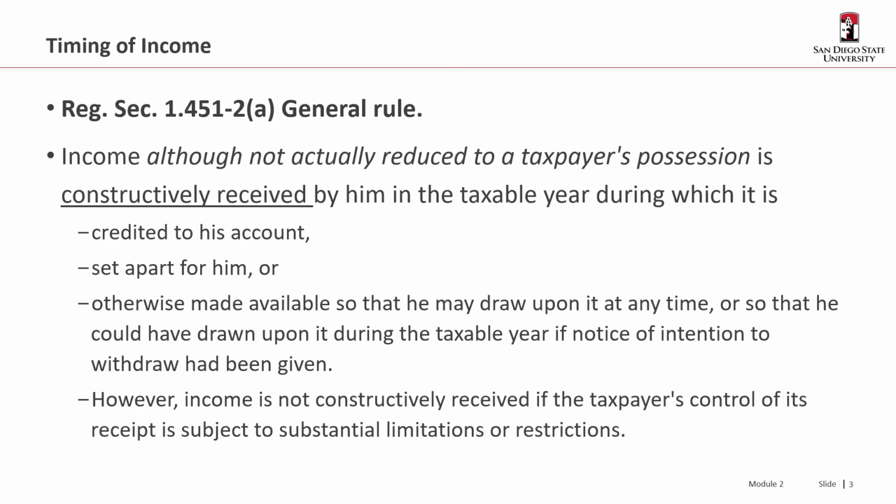However, income is not constructively received if the taxpayer's control of its receipt is subject to substantial limitations or restrictions. So the point here is that it's not required for actual receipt. Constructive receipt is good enough.